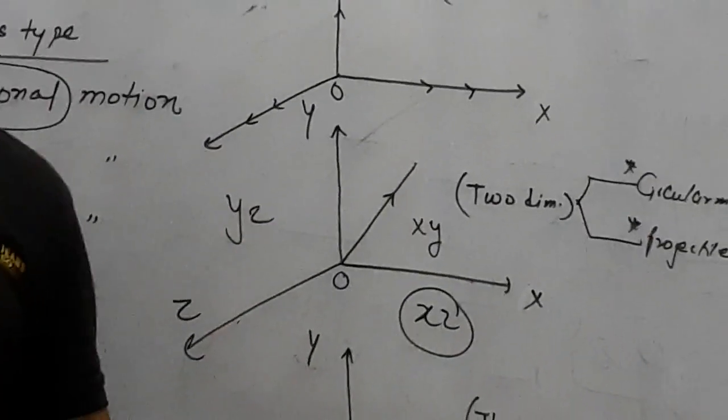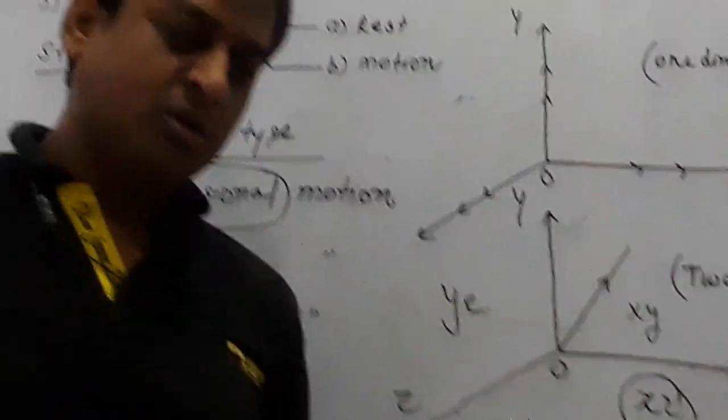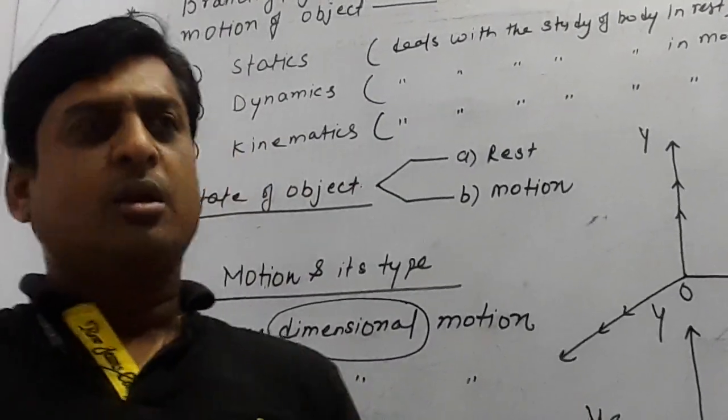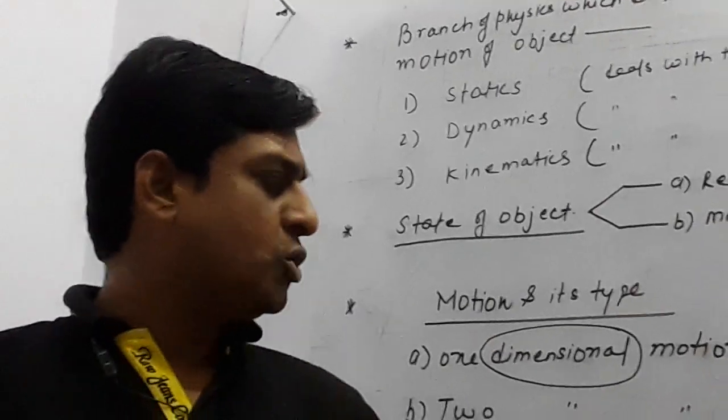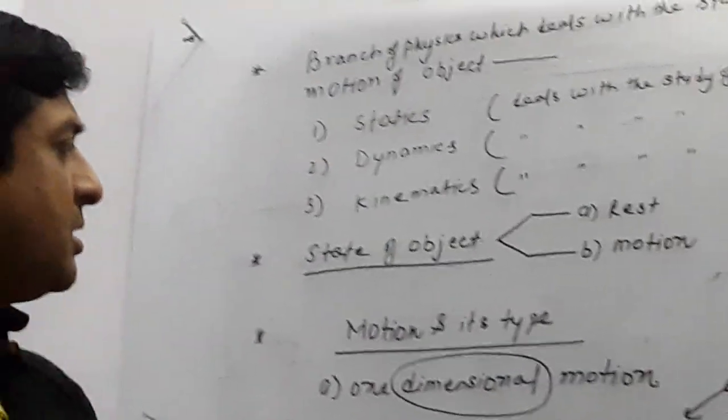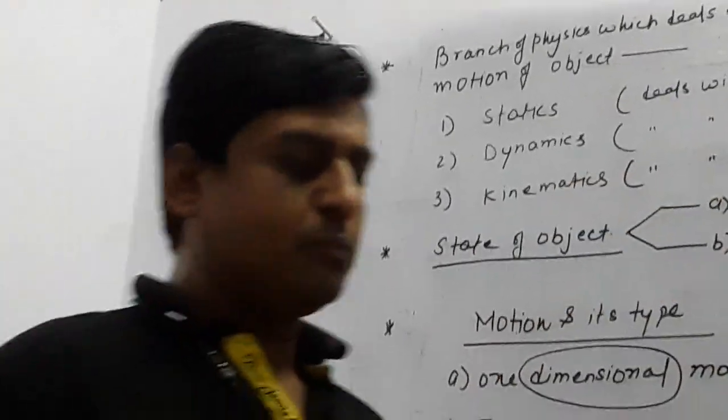Three-dimensional motion: a number of examples are present for three-dimensional motion, like rotation of the earth, like motion of a mosquito, like motion of a kite in the sky. So many examples are present for three-dimensional motion. So this is motion and types of motion.